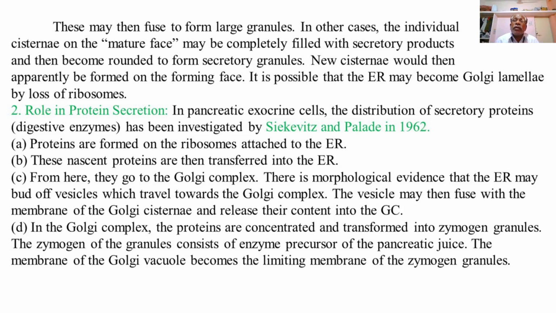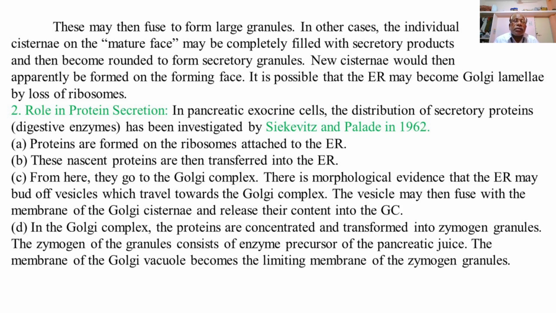So vesicles derived from the ER can join or fuse to form the lamellae of the Golgi cisternae, ultimately delivering the contents of the ER into the Golgi complex, releasing their content there.